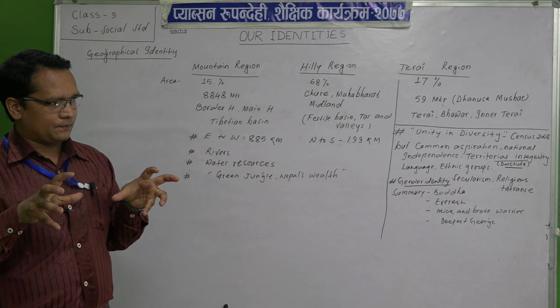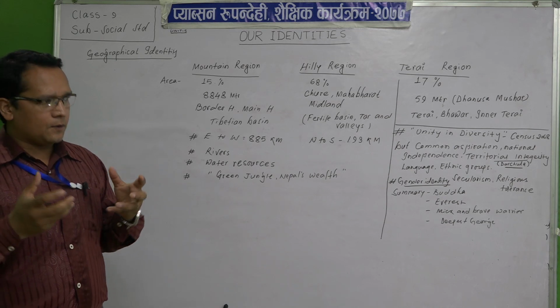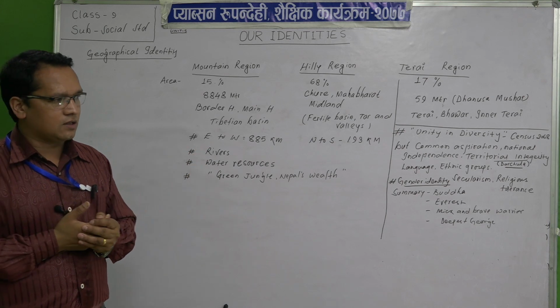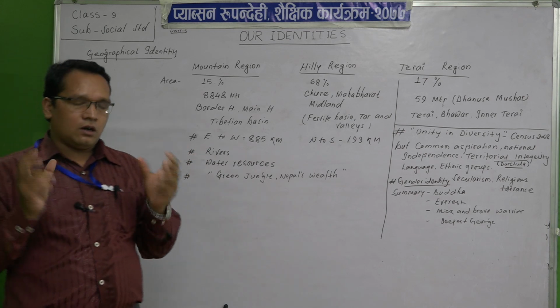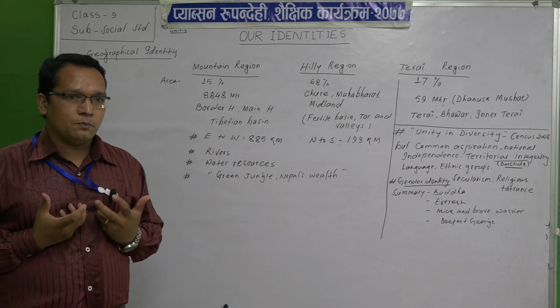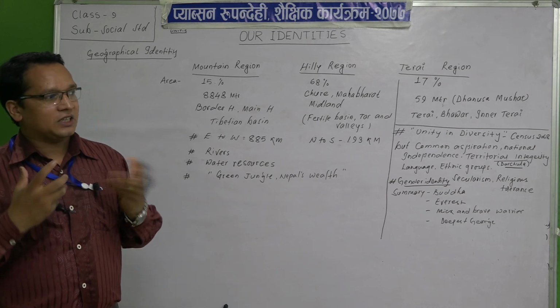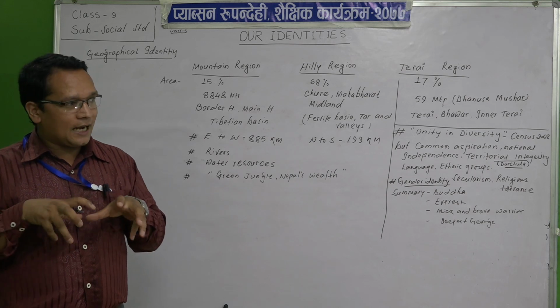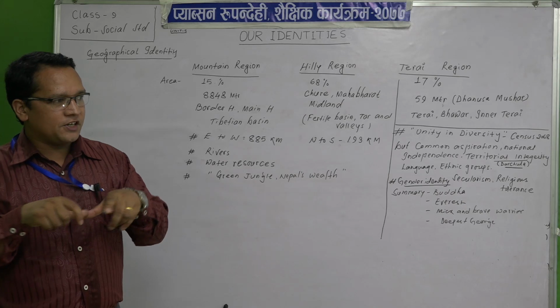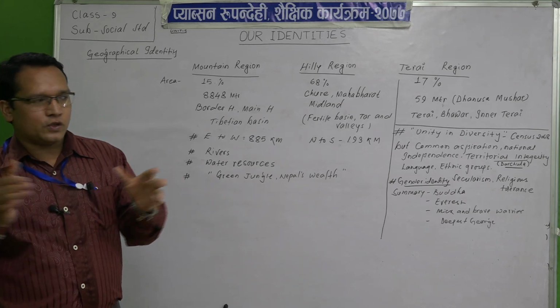Our area is small, but we have all three types of geographical conditions. So being a Nepali, we can enjoy that. If we want, we can visit all three regions within 1-2 days.